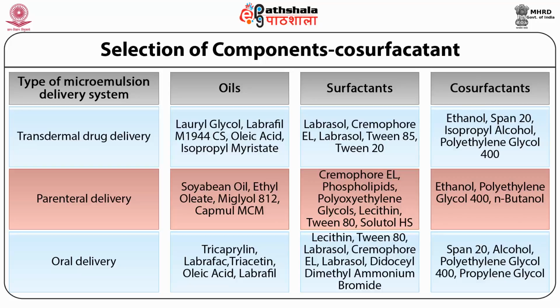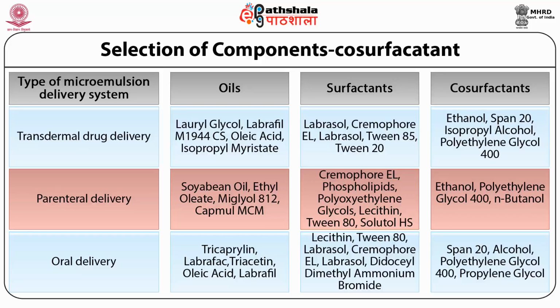If we are preparing microemulsion for parenteral delivery, mostly oils like soybean oil, ethyl oleate, Miglyol 812, Capmul MCM are suitable, while the surfactants Cremophor EL, phospholipids, lecithin, Tween 80 and Solutol HS15 are considered good for parenteral delivery of microemulsions.